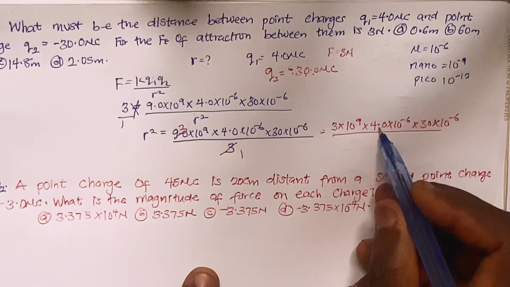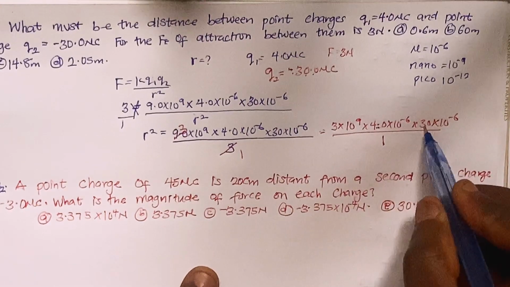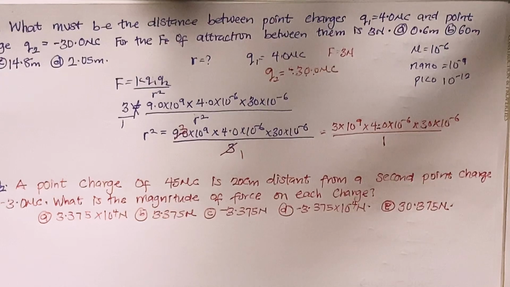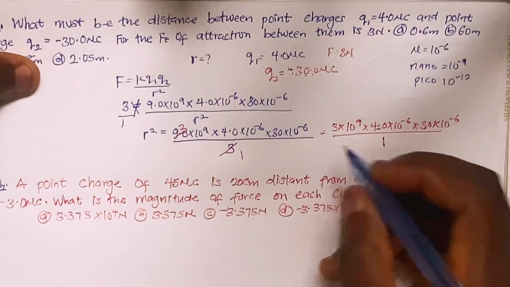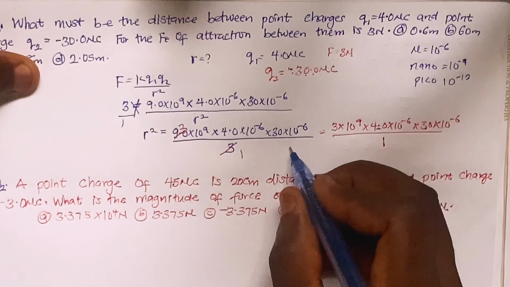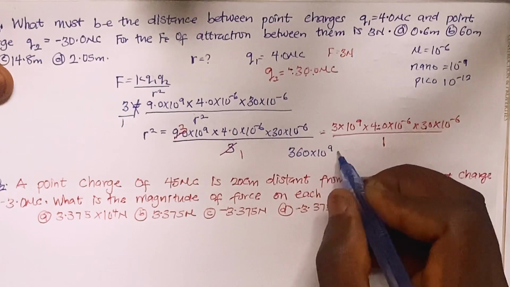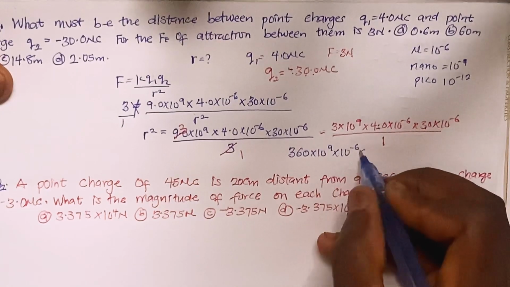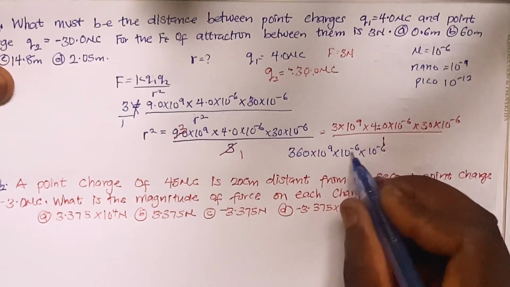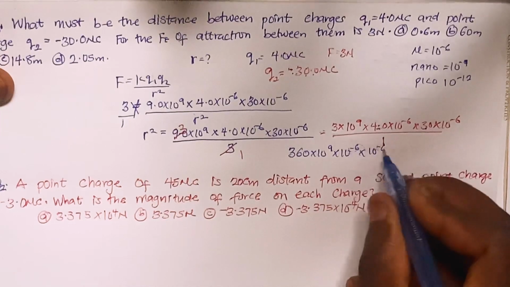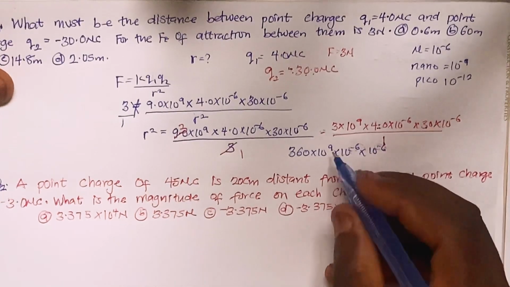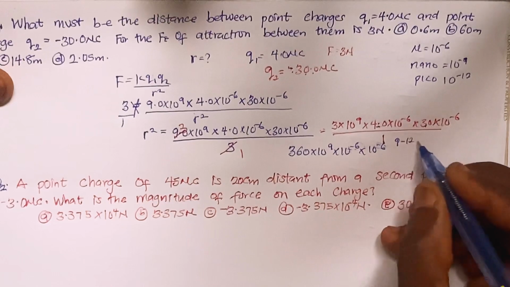Then if I just go ahead and multiply 4 by 30, that gives me 120. Then my 3 multiplied by 120 is going to be 360, right? I'm going to have 360 multiplied by 10 raised to 9, multiplied by 10 raised to minus 6 multiplied by 10 raised to minus 6. So here I'm having minus 12, using indices. Then 9 minus 12 should give me what?